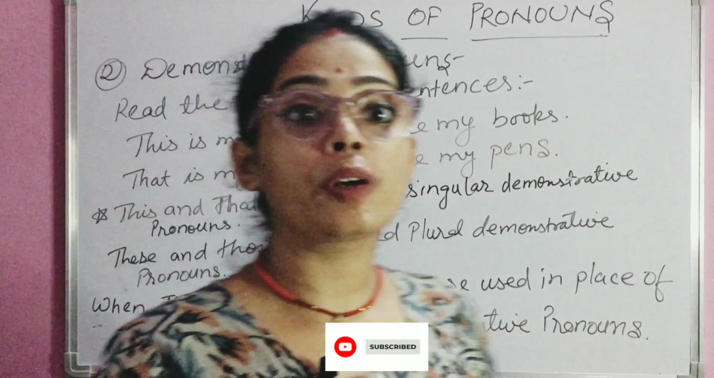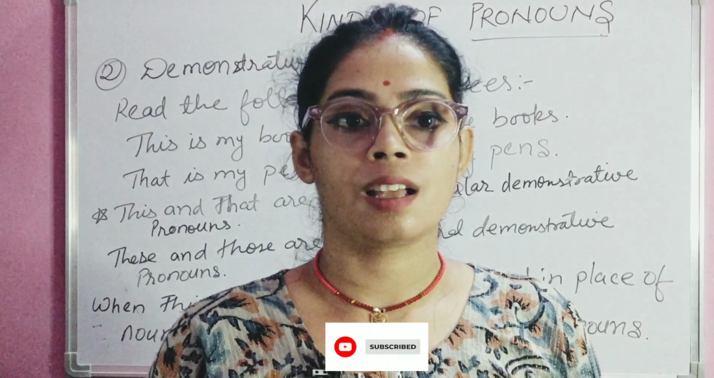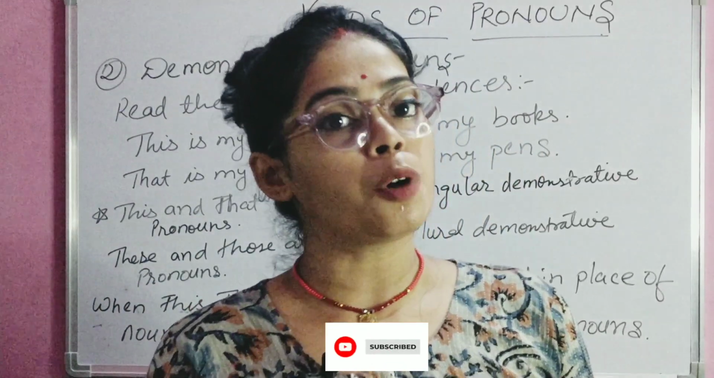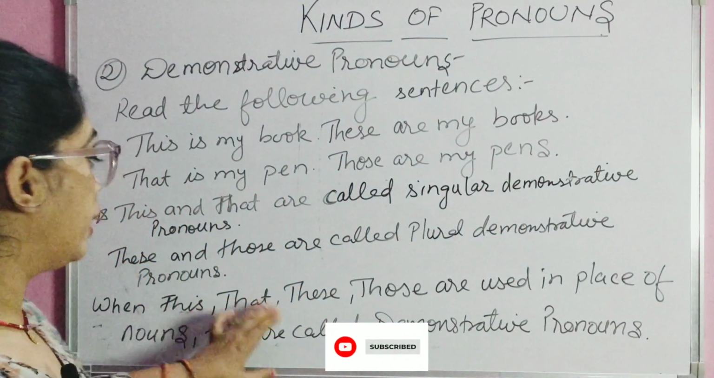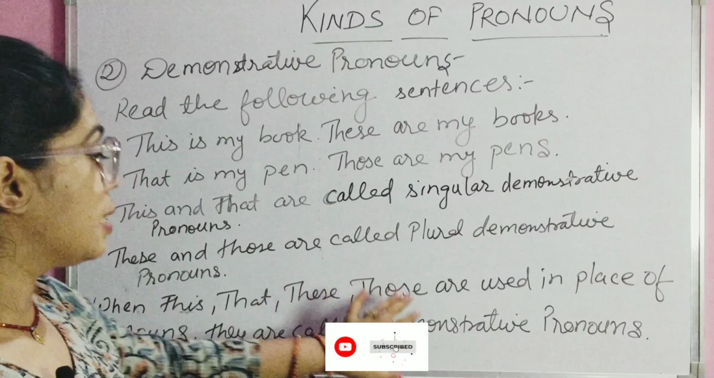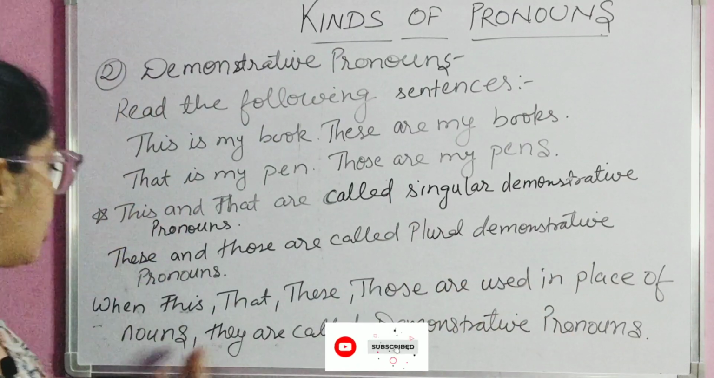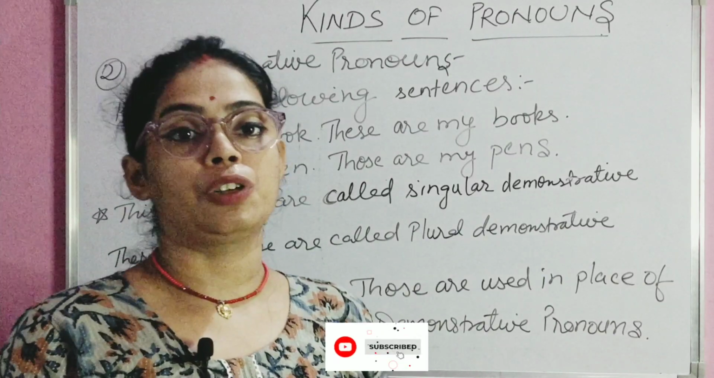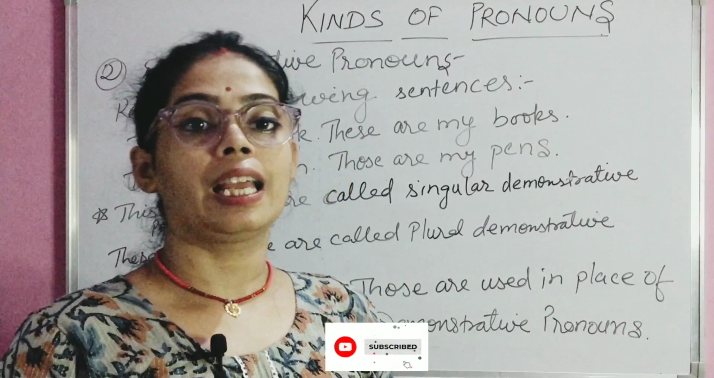For example, you can say, what is this? That is a nice dress. Those are my friends. These are my books. Okay, you can see here, when this, that, these, those are used in place of nouns, they are called the demonstrative pronouns. I hope the demonstrative pronouns is clear to you.